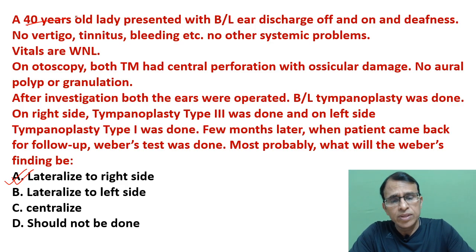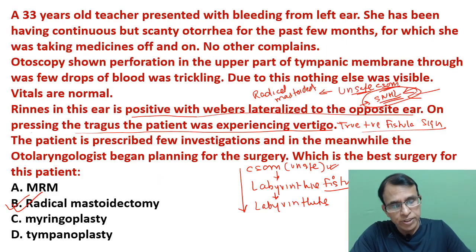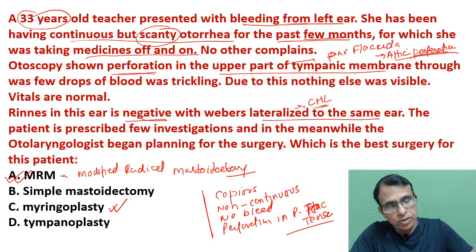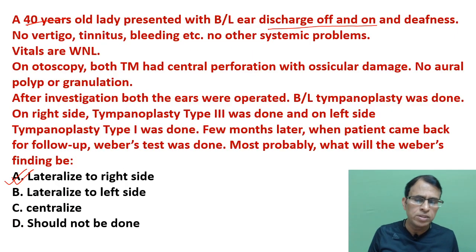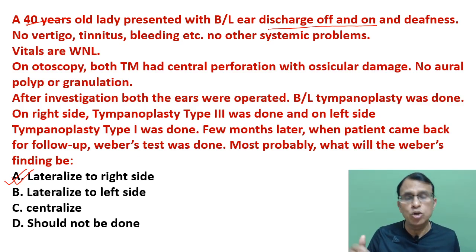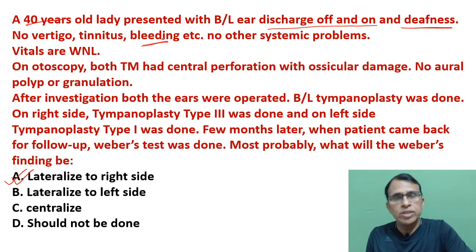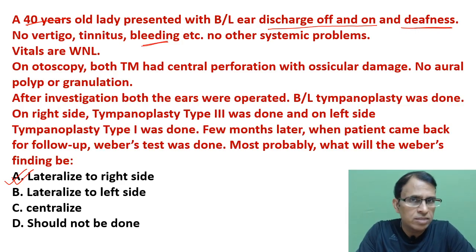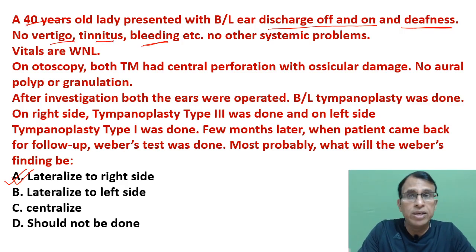It's an adult lady, bilateral discharge off and on. Remember I just told you, non-continuous discharge here, off and on, is safe CSOM. So from the first line, we get an idea that this patient must be having safe CSOM because the discharge is off and on, not continuous. And deafness, in CSOM definitely you'll have deafness. And there is no bleeding, so perhaps not an unsafe CSOM. We just discussed unsafe may have bleeding also. And no tinnitus, no vertigo means there is no inner ear problem. It is only a middle ear disease.